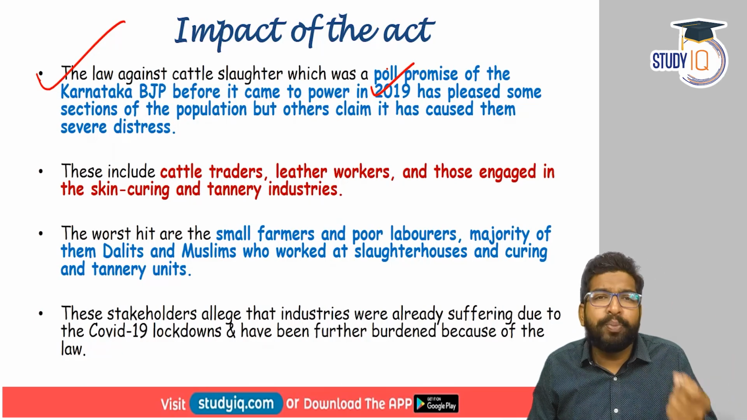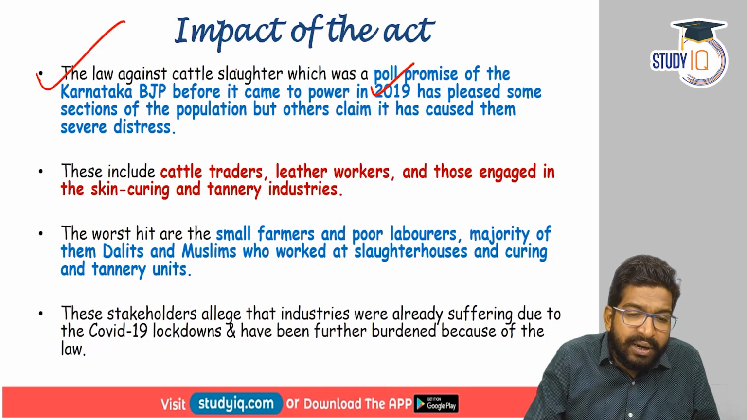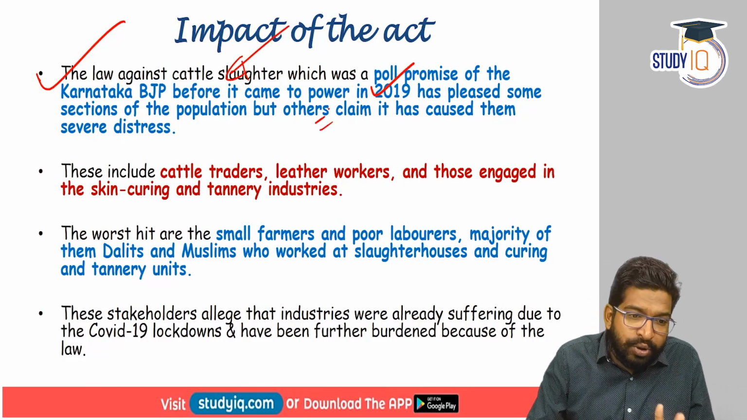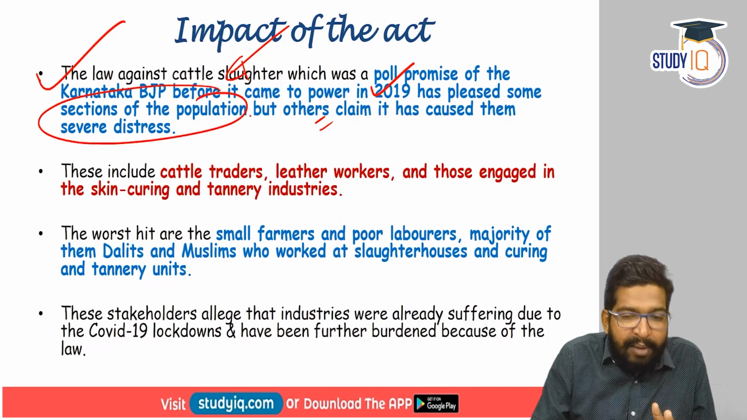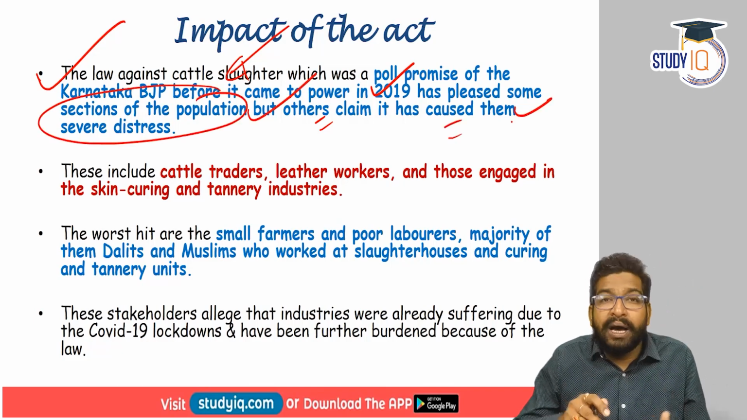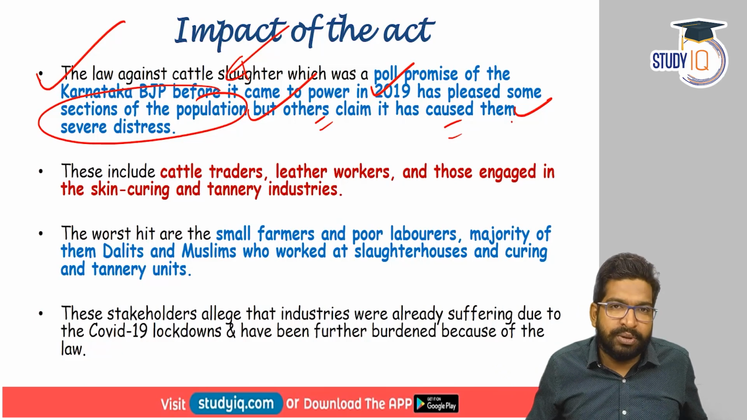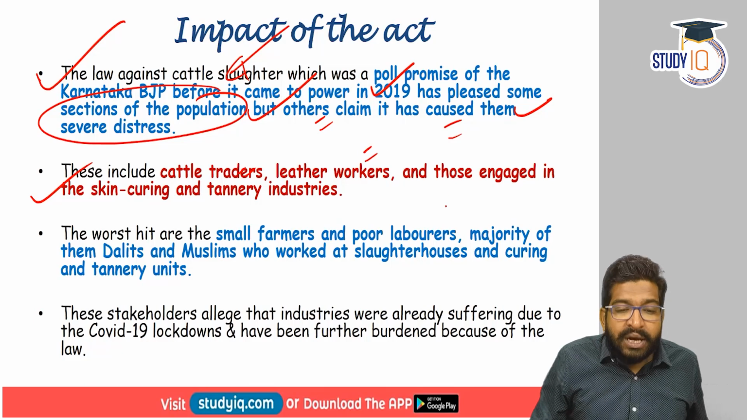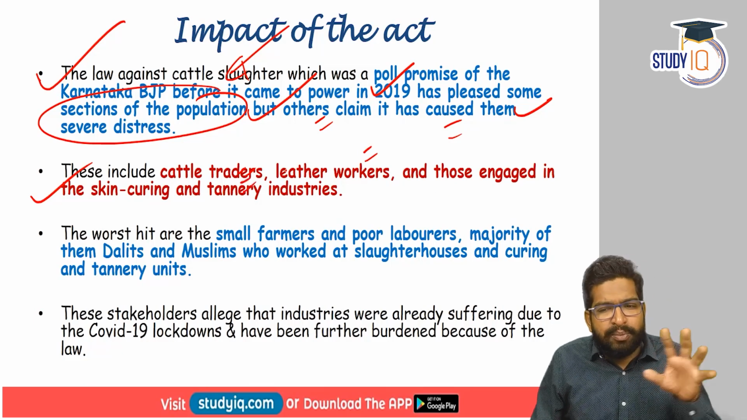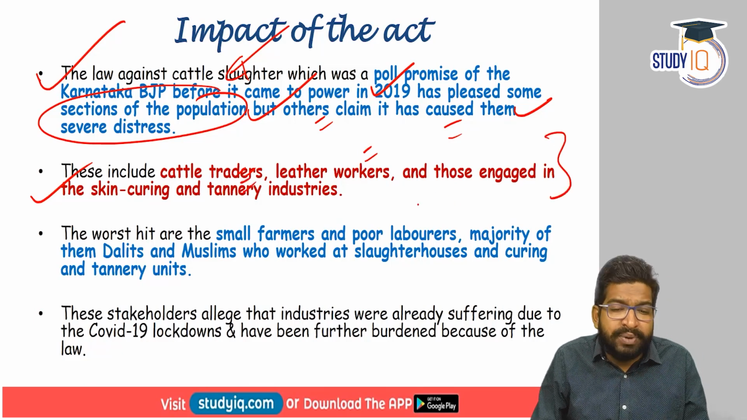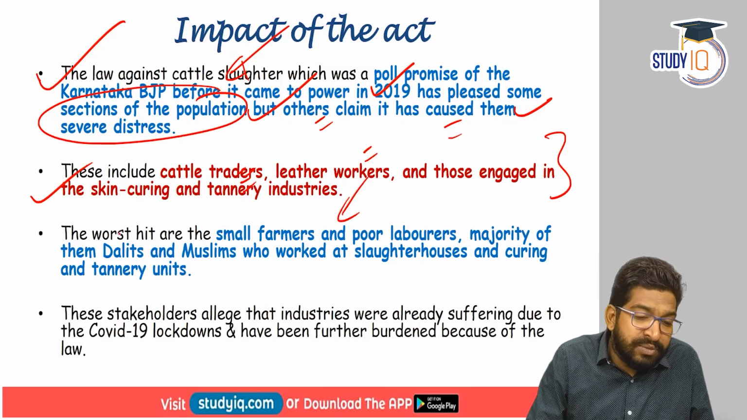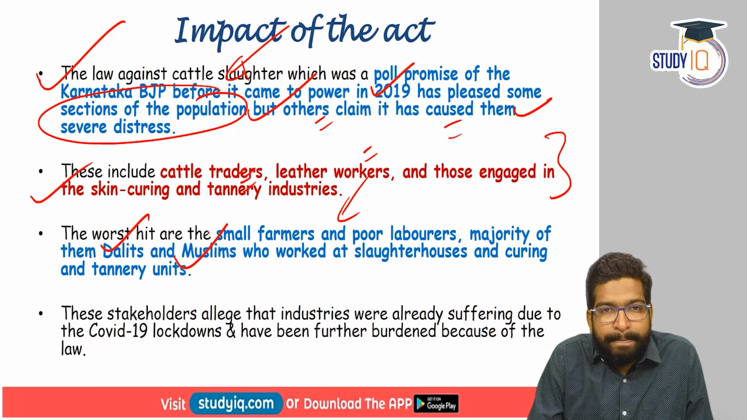They had a poll promise that they will bring a stronger cattle slaughter law. After they came into power, they brought it. So some sections of the population are happy, but it has caused distress to another section of the population. The adversely impacted people are the cattle traders, the leather workers, and those who are engaged in tanneries. And most of the people who are engaged in this particular business are small farmers and poor laborers, predominantly from Dalit and Muslim backgrounds.